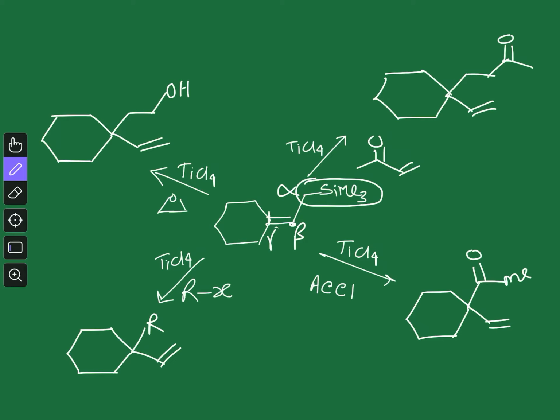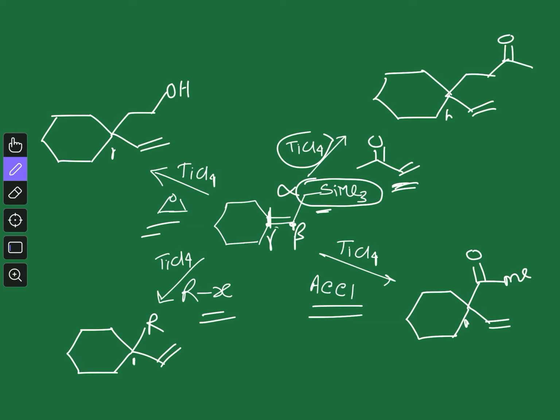You can see in all these reactions, if you consider when it reacts with this acetyl chloride, or this simple alkyl halide, or this epoxide, or this alpha beta unsaturated carbonyl compound in the presence of titanium tetrachloride as a Lewis acid, which will activate the electrophile, the reaction occurs regioselectively at this gamma position, here, here, and here. So all the reaction occurs on the gamma position, that is, only this position is reacting and not this position.